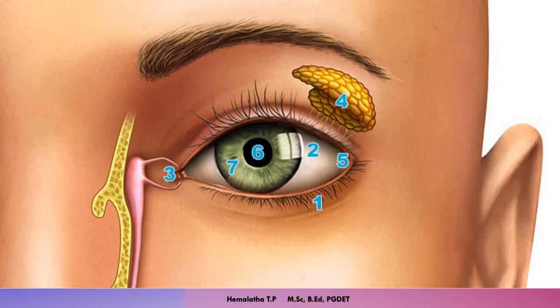Now you might be thinking that it is good to cry. Yes, it is good to cry to kill the germs and to keep the eye clean. But continuous crying will lead to emotional downfall, so it's not good to keep on crying always. Tears are also an indicator of emotion.